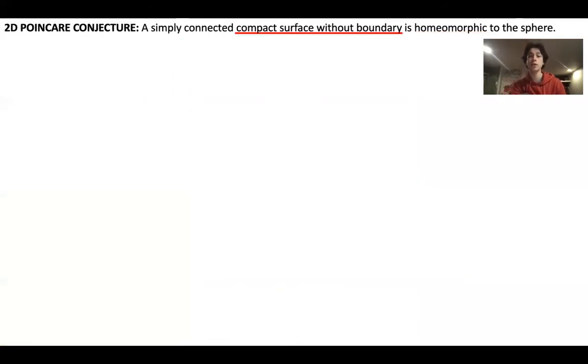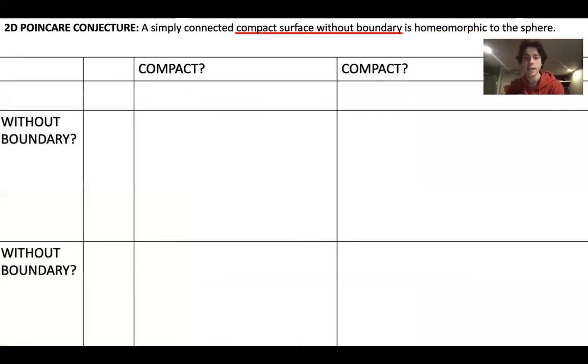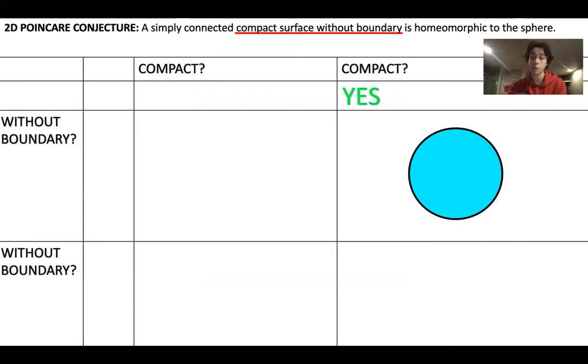Okay, next, what is a compact surface without boundary? And I'm going to explain this with some examples. If you don't already know what compact means, I think the easiest definition would be a bounded subset of Rn, which contains all its limit points. So an example would be a closed disk. So this disk here, and we're including all the points on the circumference. So yes, this is compact, but is it without boundary?